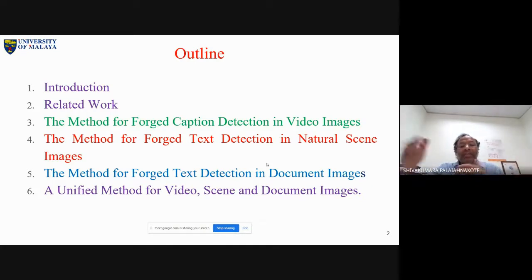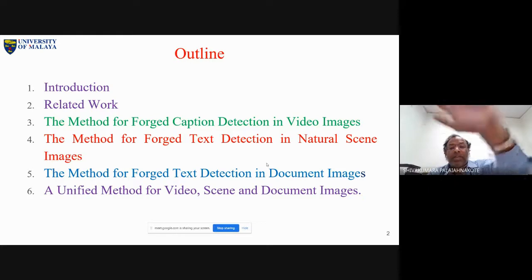Original text is different and caption text is totally different. For me, caption text is tampered text information. That means my job is to detect forged caption text, or separate forged caption text from original text. That is how we have defined the problem for forged caption detection in video images. This is a different approach and a different problem.